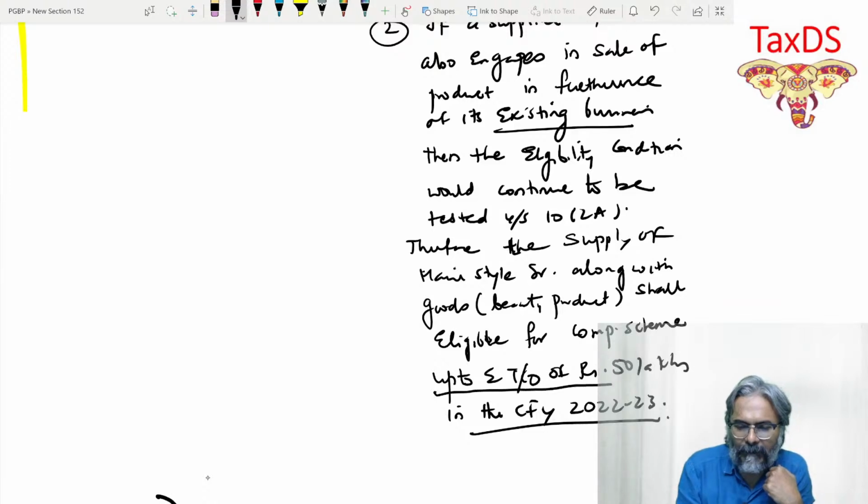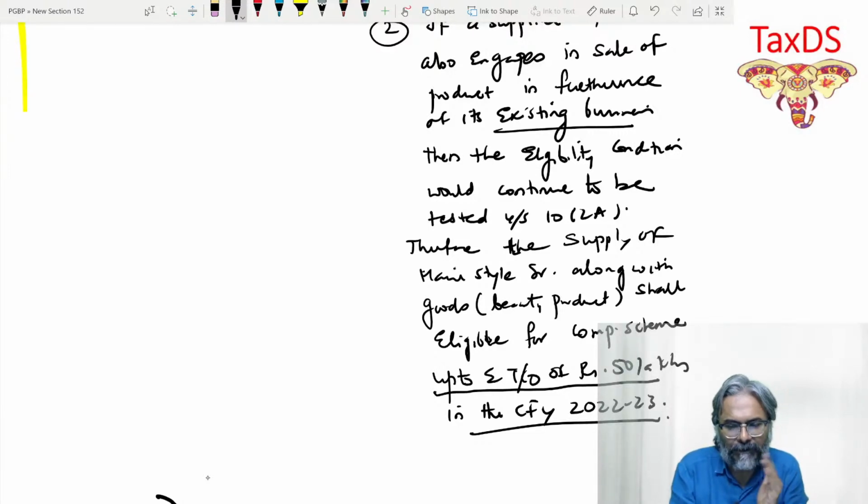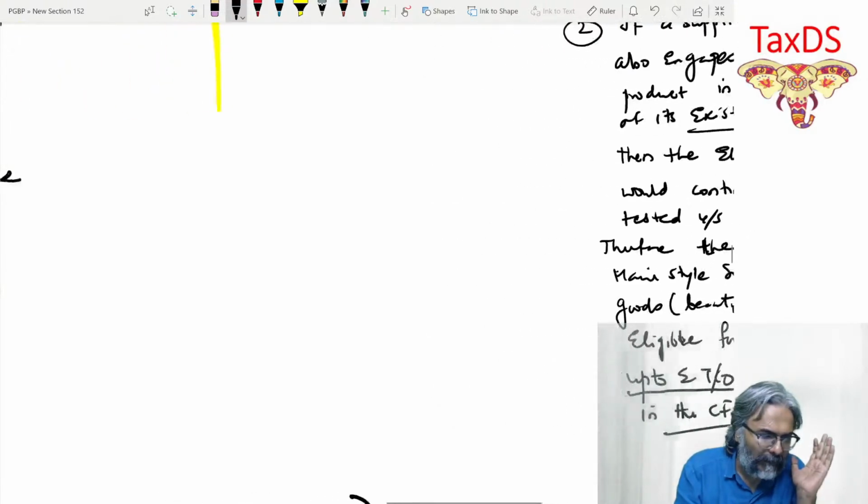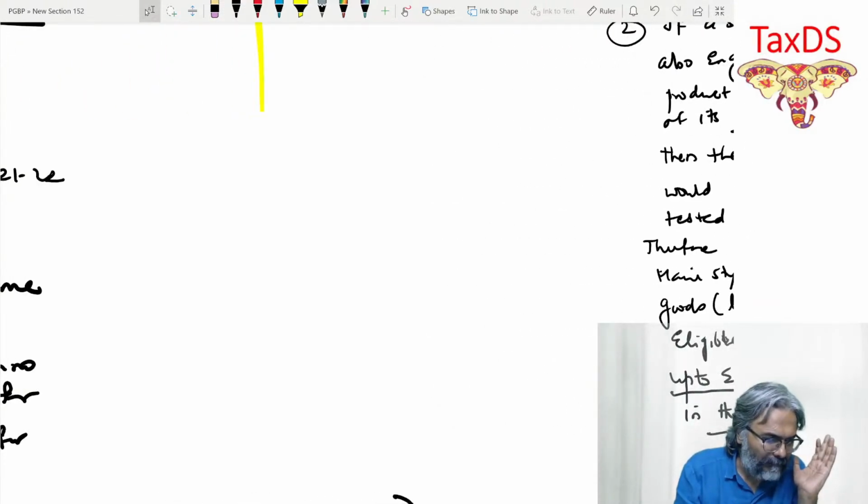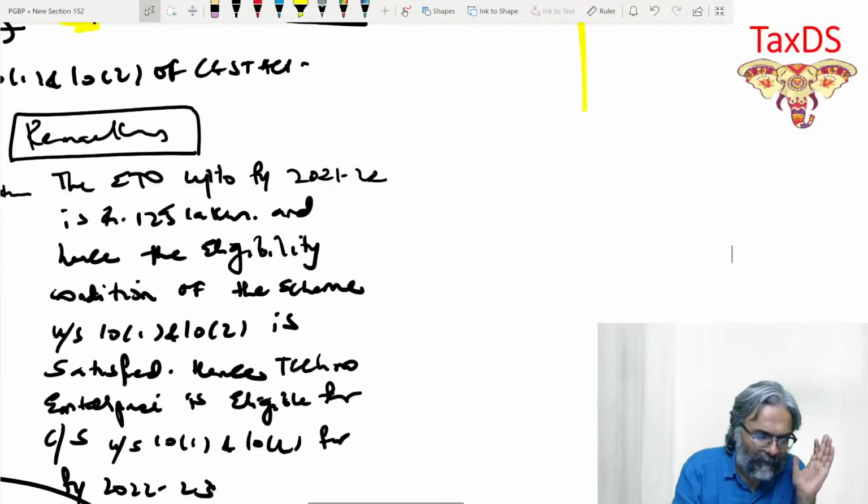Now there is no limit for it, so therefore up to the aggregate. So both combined, supply of service, hairstyle service along with goods, shall be eligible for composition scheme up to the aggregate turnover of rupees 50 lakhs in the current financial year 22-23. In this context. Okay, so that is what it is.